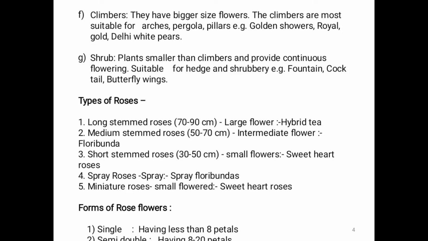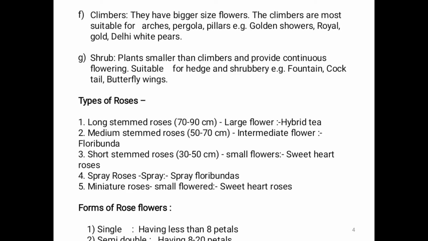Then next, types of roses. Types of roses include five types. First one, long stem roses. Second, medium stem roses. Third, short stem roses. Fourth, spray roses. Fifth, miniature roses. First, long stem roses, 70 to 90 centimeter, large flower, hybrid tea. Then medium stem roses, stem length 50 to 70 centimeter.